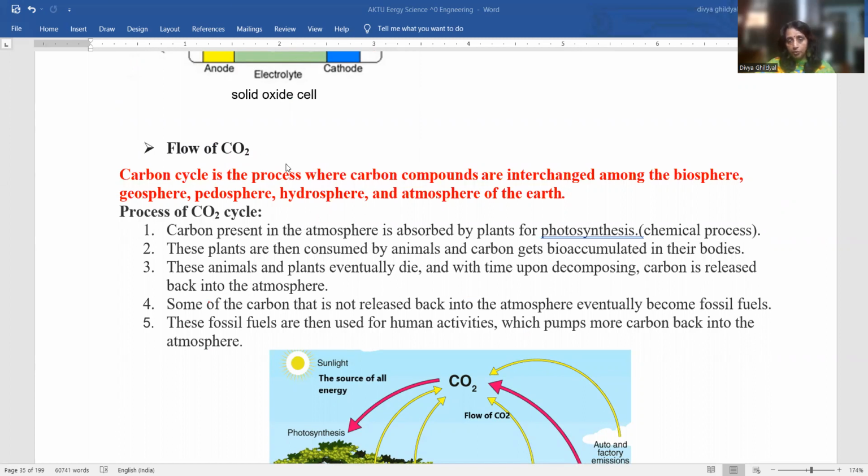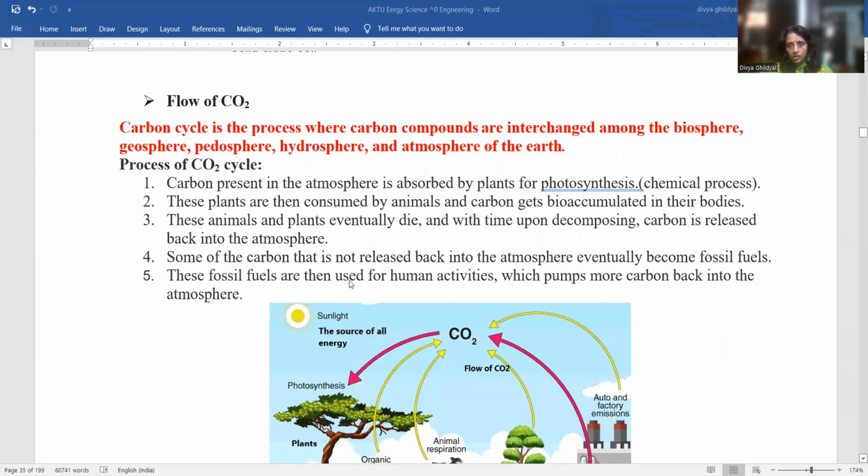Carbon cycle is the process where carbon compounds are interchanged among the biosphere, geosphere, hydrosphere, and atmosphere of the earth. The carbon dioxide cycle basically can be divided into 4-5 steps. Carbon present in the atmosphere will be absorbed by the plants. This is known as photosynthesis, and it is a chemical process. These plants are consumed by animals, and carbon gets bioaccumulated in their bodies.